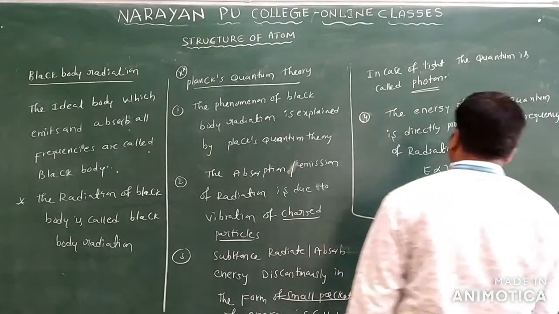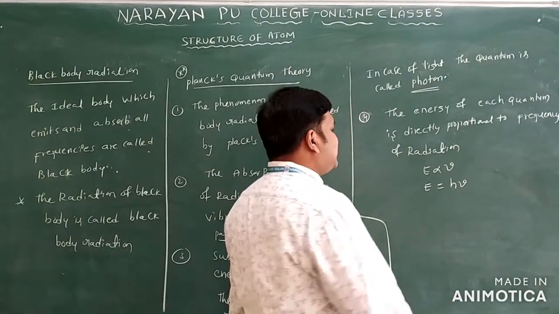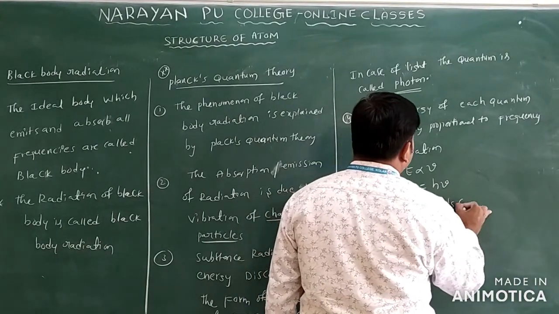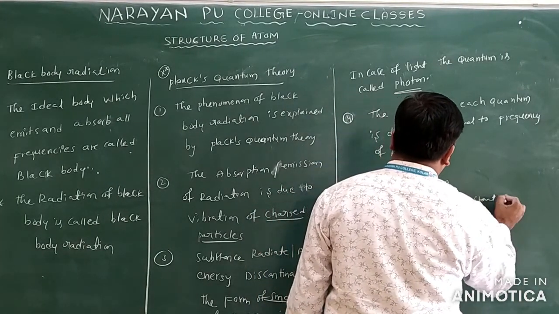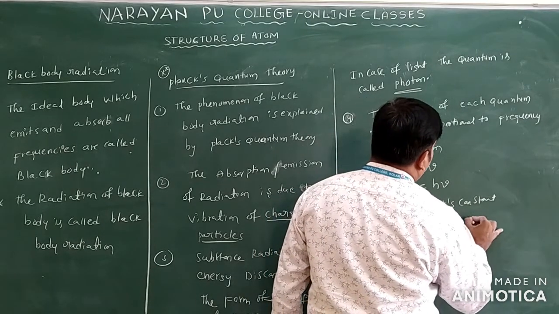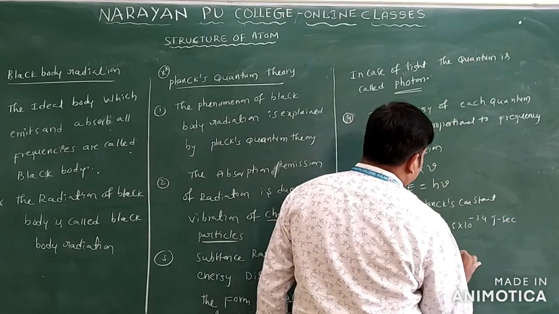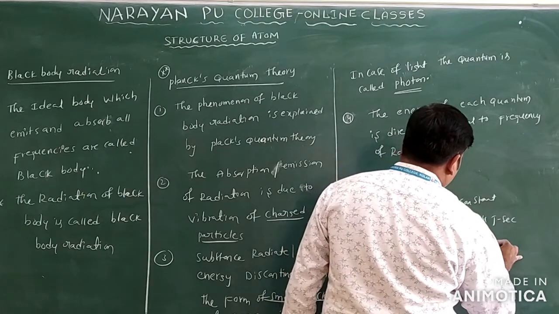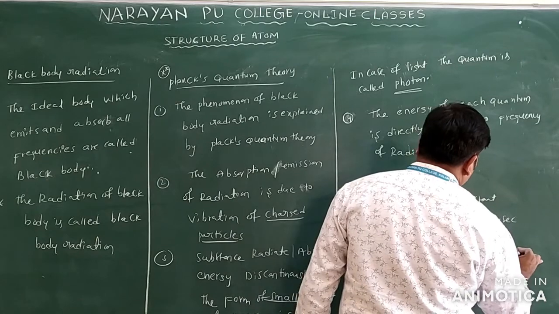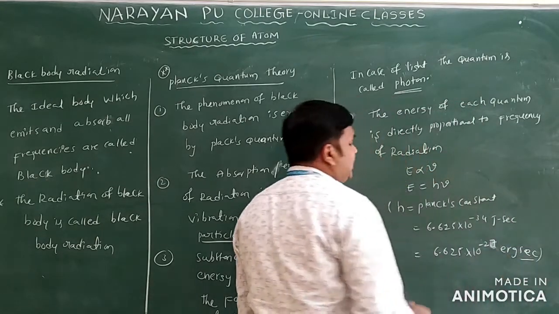So from this you write E is equal to h into nu only. So what is h here? h is Planck's constant only. Its value is 6.625 into 10 power minus 34 joule second, or 6.625 into 10 power minus 27 erg second. This is the value of Planck's constant only.